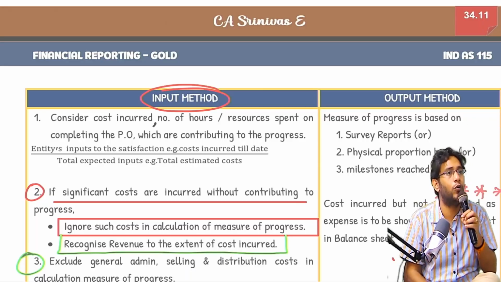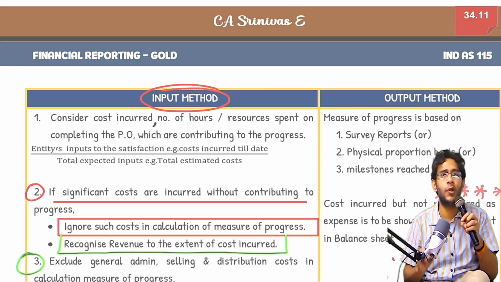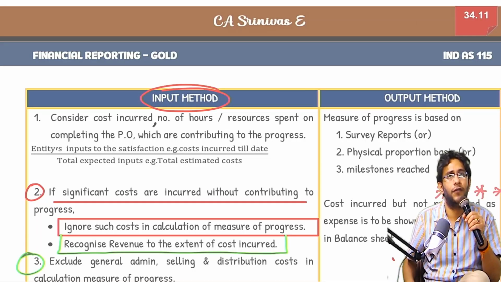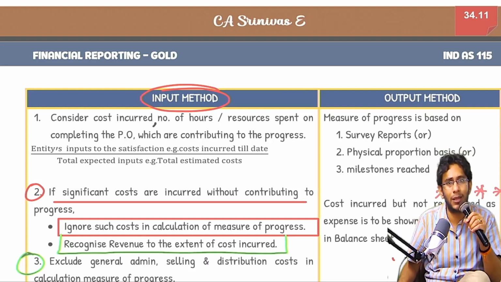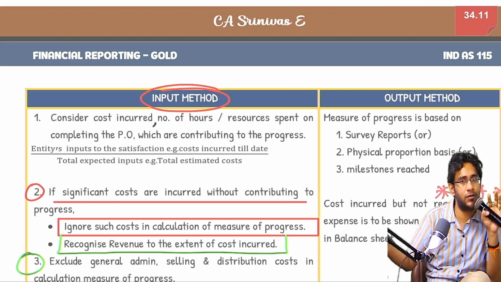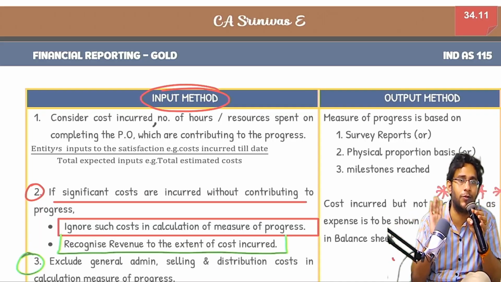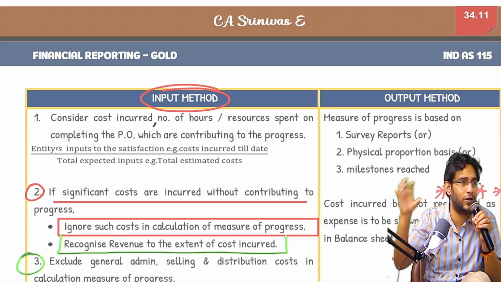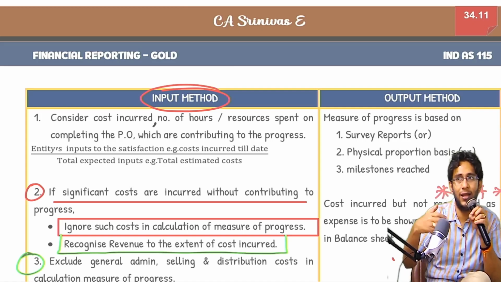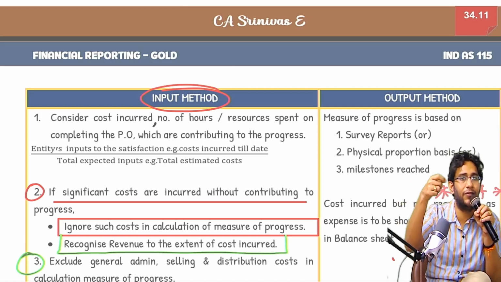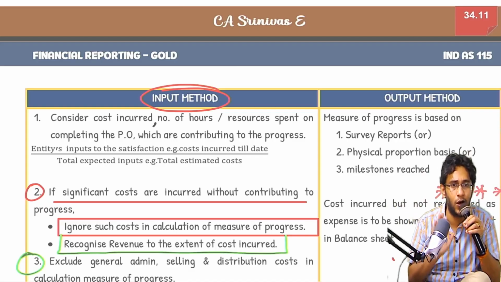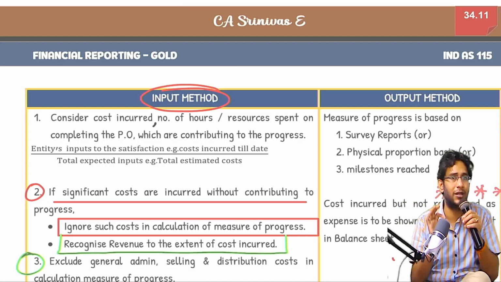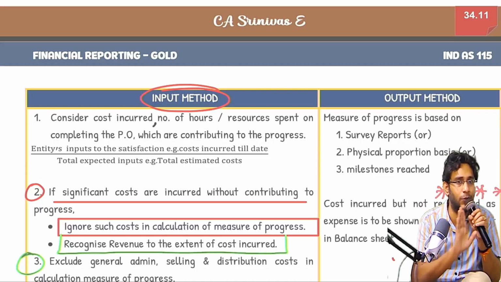On the other hand, output method means, for example, I have to construct a road of 200 kilometers. In the current year, by the balance sheet date, I already finished 40 kilometers. 200 kilometers, 40 kilometers is over, 20% work is over. Correct? Quantity basis you are seeing. Or you hire an external expert. He will come and give a certificate to you. Survey done by an external expert, this is also called an output method. Cost based method, if you apply, that is called input method.